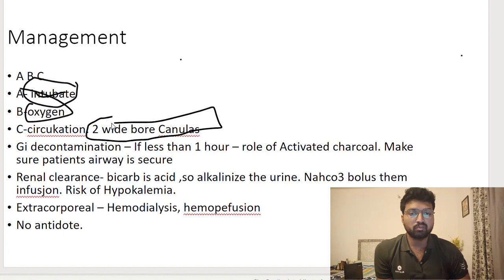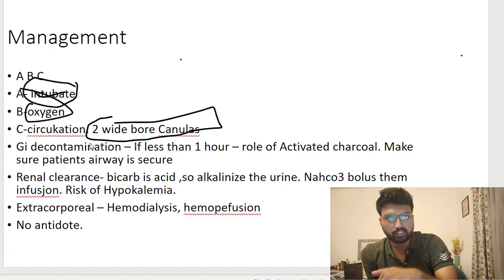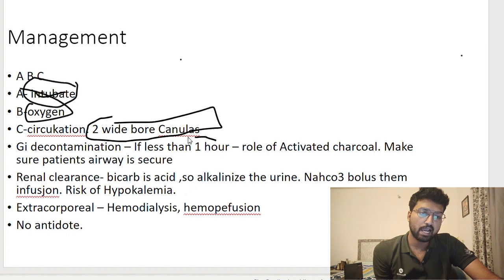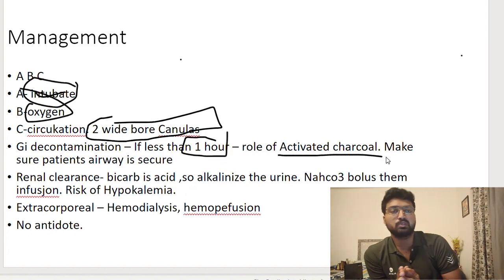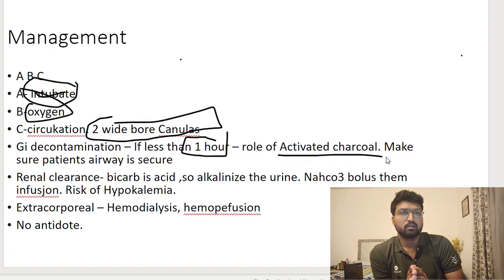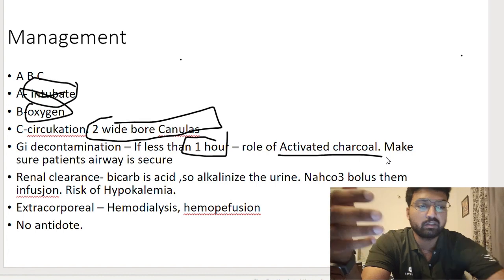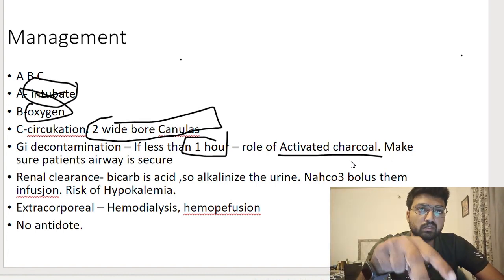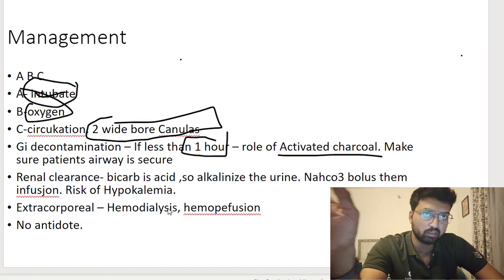After this, you have to decontaminate the patient. You have to remove the drug. So you put an RT tube and you do lavage. If the patient has come in less than 1 hour, there is a role of activated charcoal. Charcoal has very good binding to barbiturate. But there is one risk: charcoal can easily get aspirated. So if you are giving charcoal, make sure the RT tube is intact, or you have put an ET tube, meaning the patient is intubated. Only then you give the charcoal.